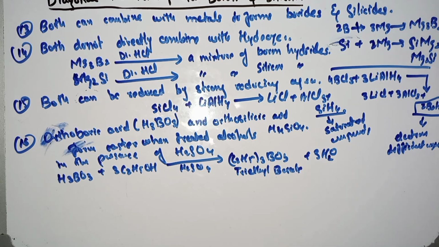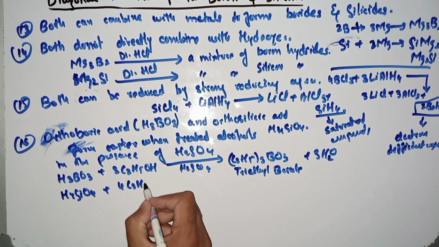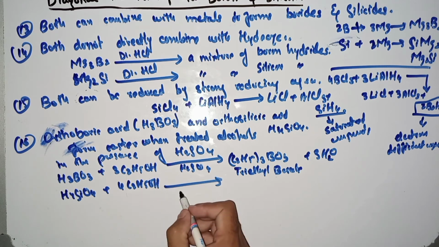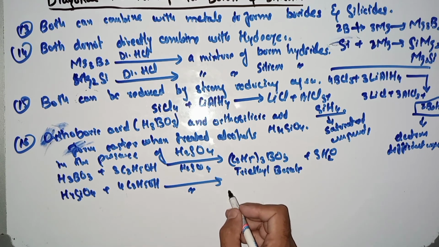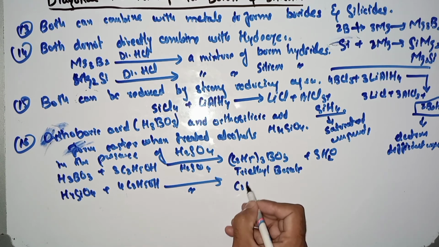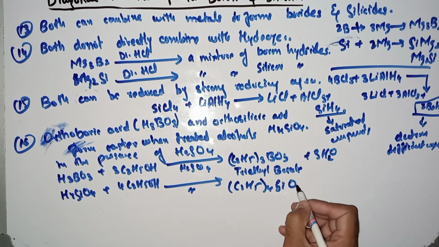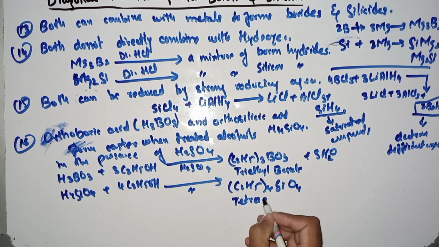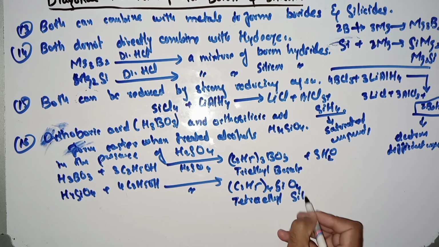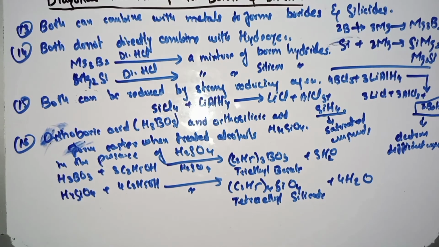Similarly for silicon, H4SiO4 when treated with 4C2H5OH, alcohol, in the presence of sulfuric acid, will produce (C2H5)4SiO4, that is also called tetraethyl silicate, plus 4H2O.